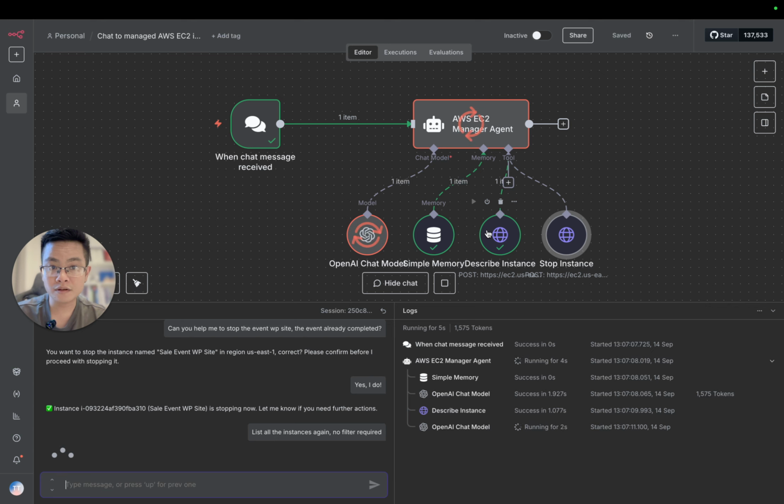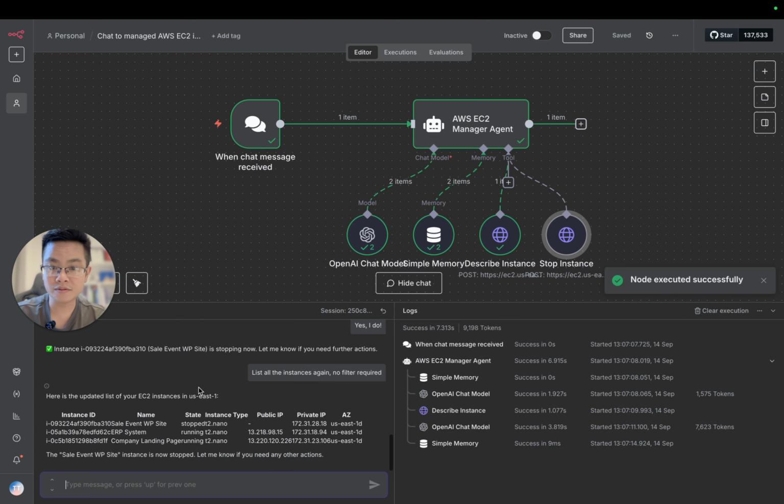Okay, so now it's called the DescribeInstances tool, and you can see that the shell event WordPress site started, right? The ERP system and the custom landing page are still up and running. So that's how we create the describe tool, and then it will be similar. That allows you to create another tool.